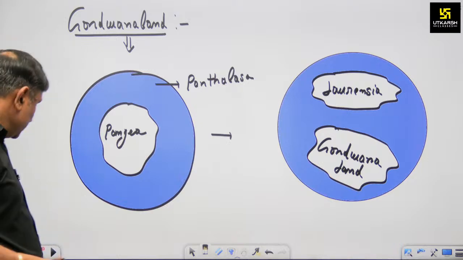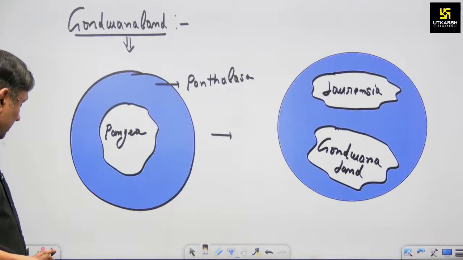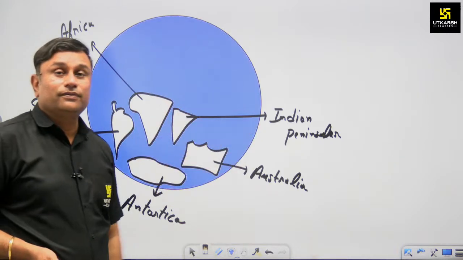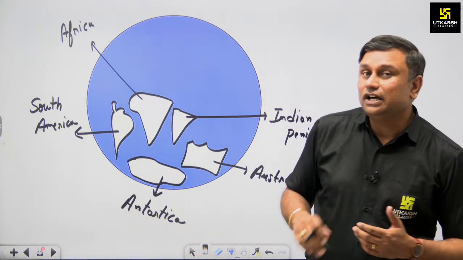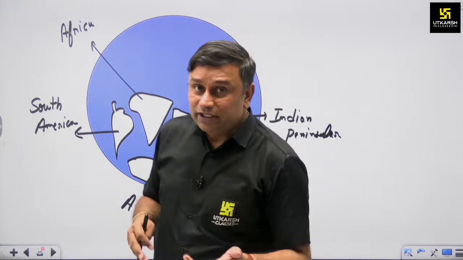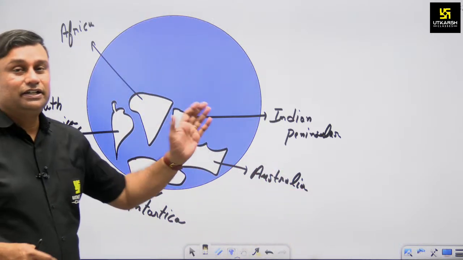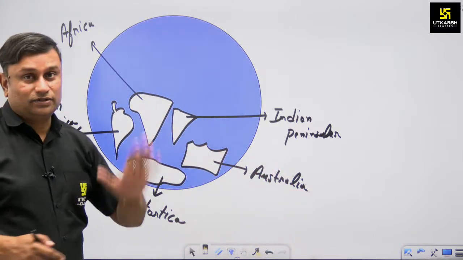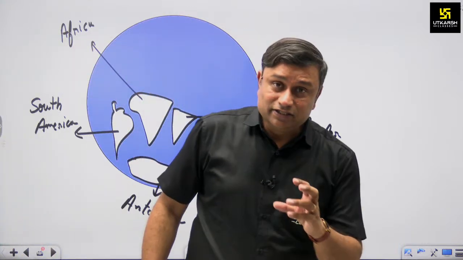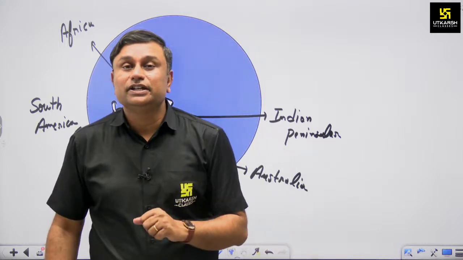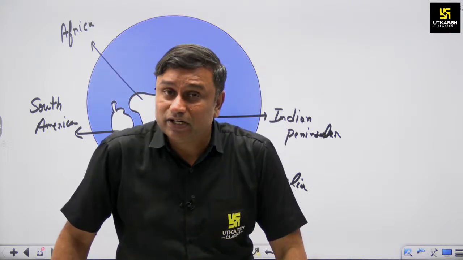and the concept of Pangaea was propounded by Alfred Wegener. So as a part of this Pangaea or Gondwana land, or as a part of the Indian Peninsula, what physical features of Rajasthan are associated with it? The Aravalli and the Hadoti region belong to this Indian subcontinent, specifically the Indian Peninsula, and as a part of Gondwana land, it is the oldest formation available in our state, which was formed during the initial time period of earth formation.